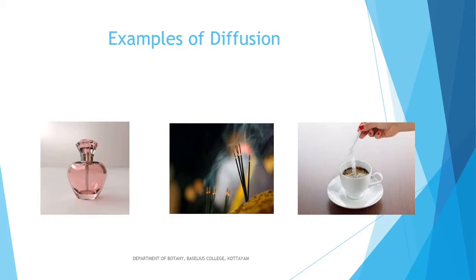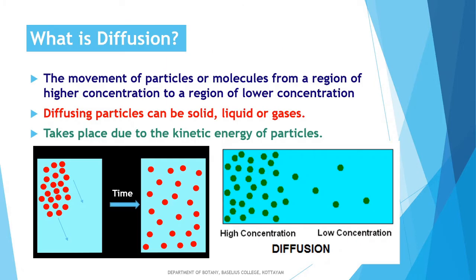So let's see what is the definition of diffusion. Diffusion is the movement of particles or molecules from a region of higher concentration to a region of lower concentration. And here the diffusing particles can be either solid, liquid or gas. And here diffusion takes place due to the kinetic energy of particles.